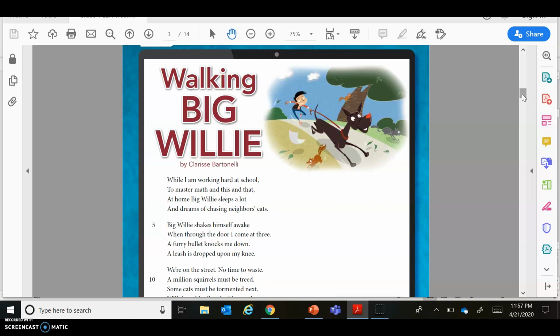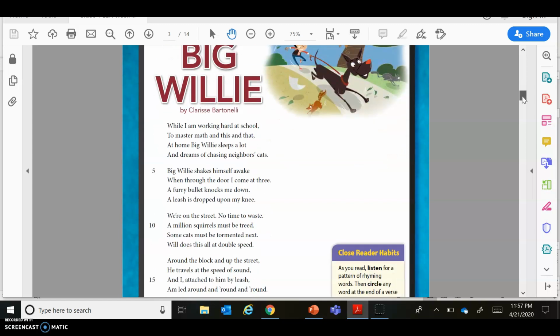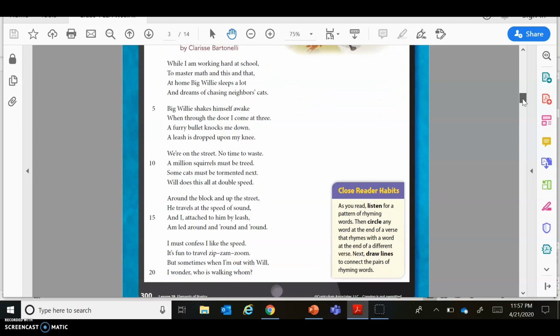Now, in the story, we saw a lot of figurative language, or words that meant other things. We saw things like similes, where we use like or as to compare two unlike things. That's important for us to address because it's going to help us better understand what we just read.